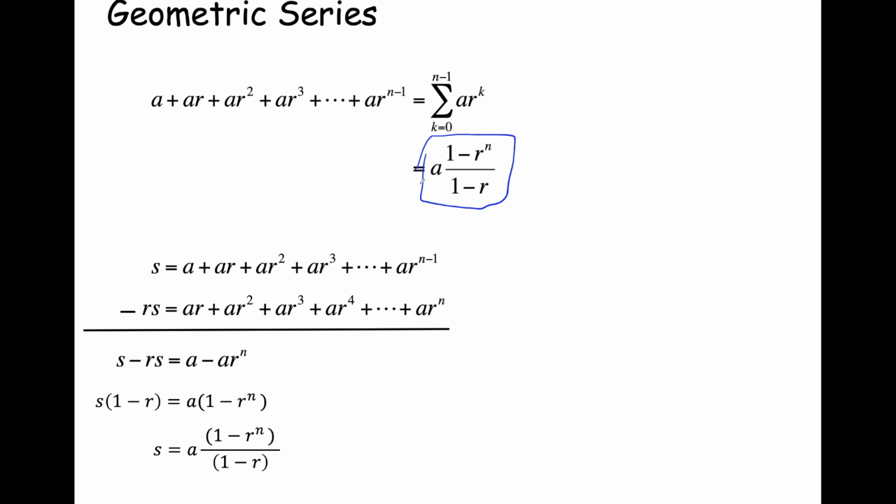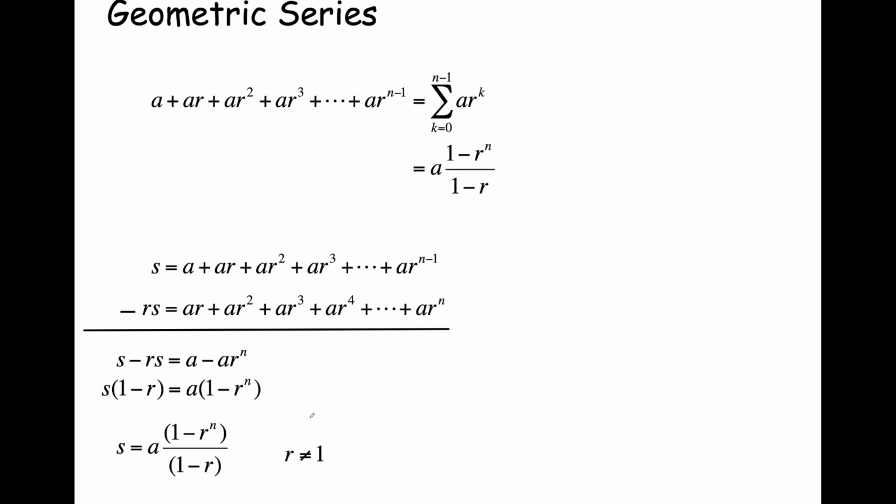And so this shows that if you have the sum of the first n terms, from the 0 to the n minus 1 power of this sequence, and we didn't define what n is, that sum is equal to a times 1 minus r to the n upon quantity 1 minus r. All right. So, of course, to make this all work, we can't have a denominator that's 0. We're going to set a restriction that says r cannot be equal to 1, because if r is equal to 1, this becomes 0, and that sum becomes infinity, right? We can't have that. So while it works, oops, something broke.